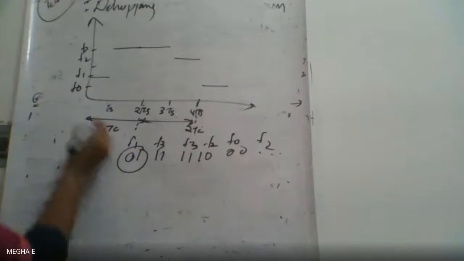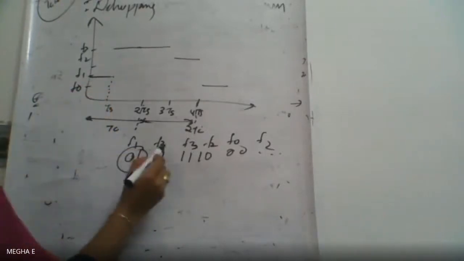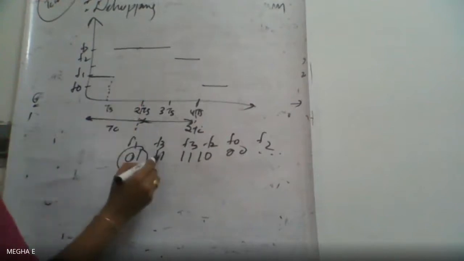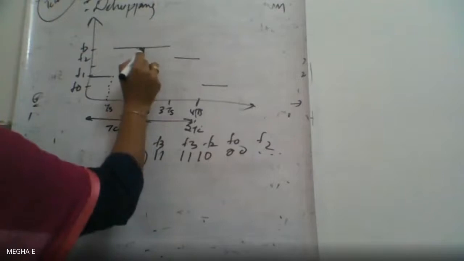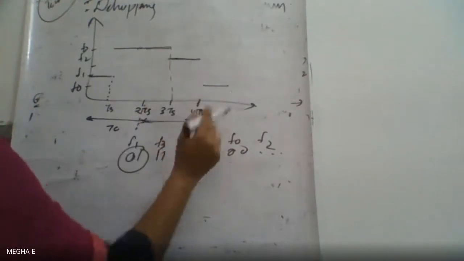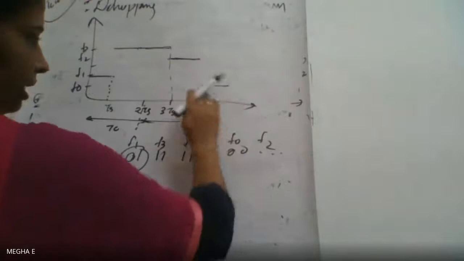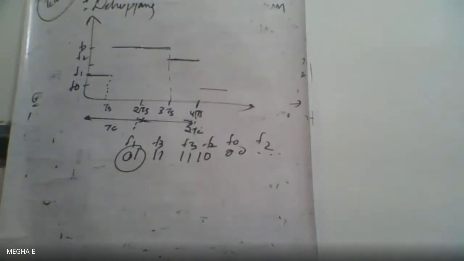So we have F1 for the symbol duration TS, and F3 for TS to 2TS, and from 2TS to 3TS we have again F3. From 3TS to 4TS we have F2, and from 4TS to 5TS we have F0. So this is our dehopping spectrum.